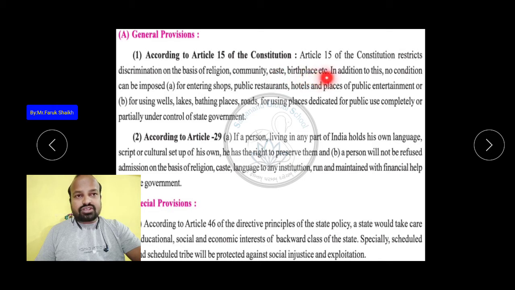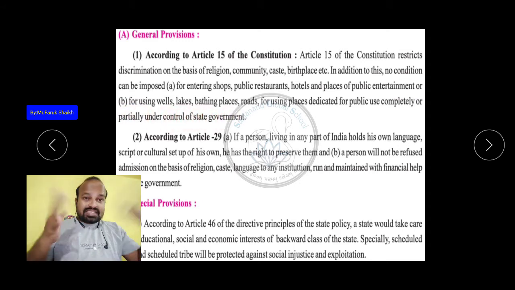birthplace, etc. In addition to this, no condition can be imposed A for entering shops, public restaurants, hotels, and places of public entertainment, or B for using wells, lakes, bathing places, roads, or places dedicated for public use completely or partially under control of the state government.